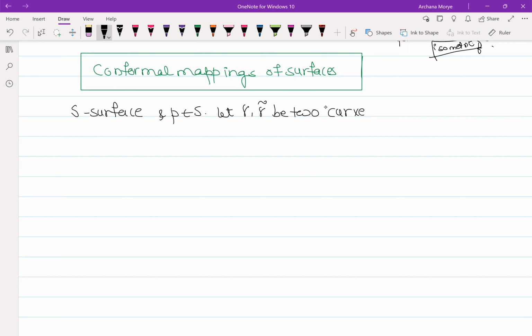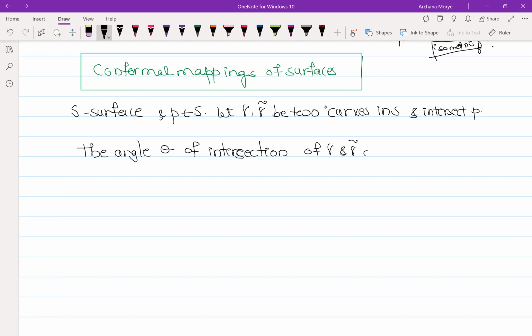Both of these curves pass through the same point and intersect at P. By definition, the angle theta of the intersection of gamma and gamma tilde at P is what we are going to define.